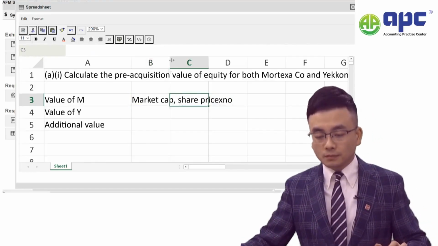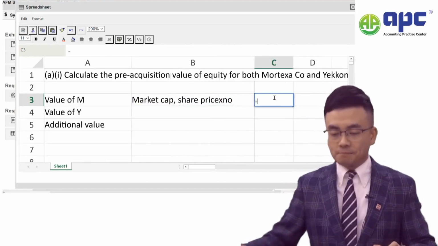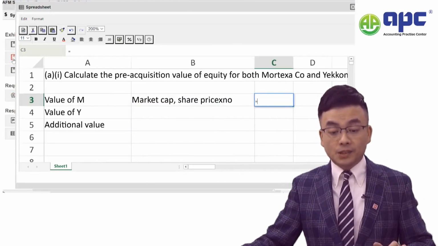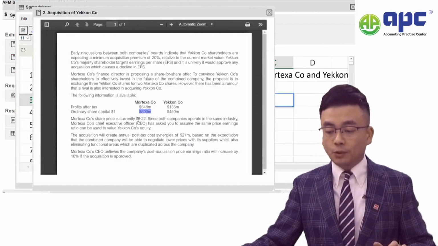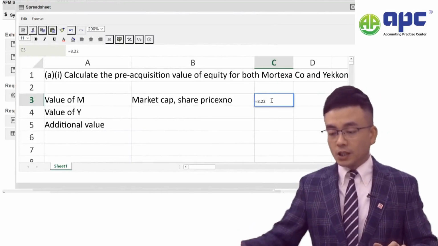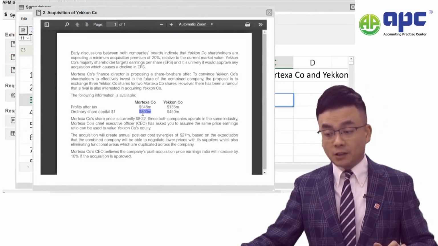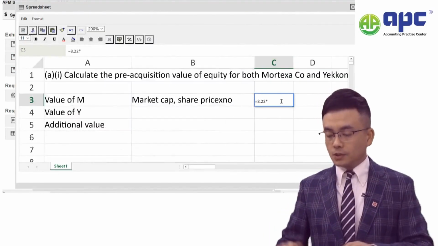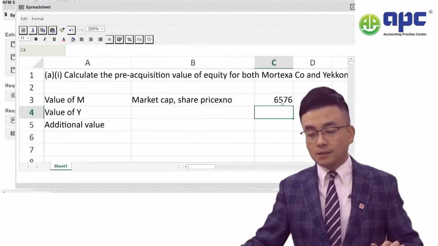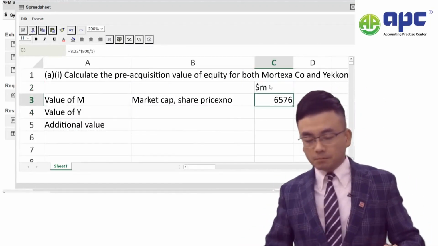Okay, just to help me slot the right information in. Now, the share price here, I will say how much? 8.22 there as a starting point, and times by how many shares we've got there. Now we've got 800 million over 1, so we'll take 800 over 1, that being $6576 million. Okay, so all in million.